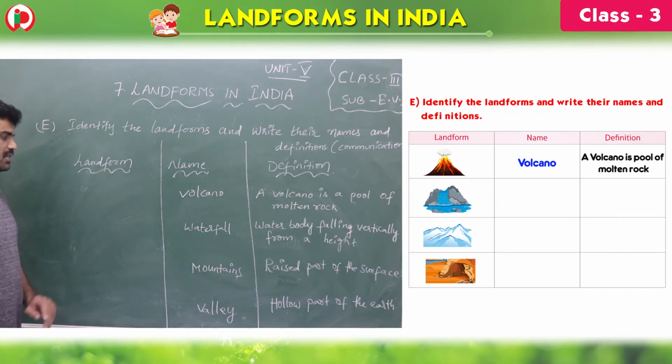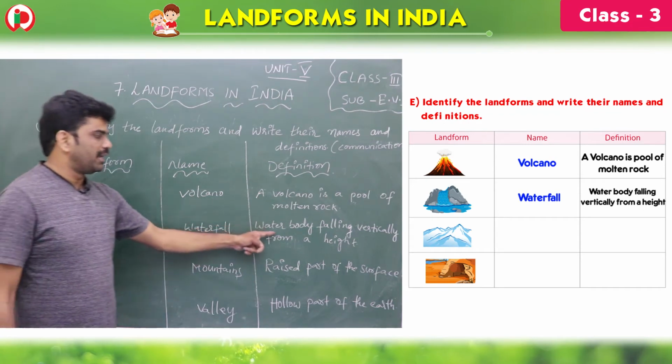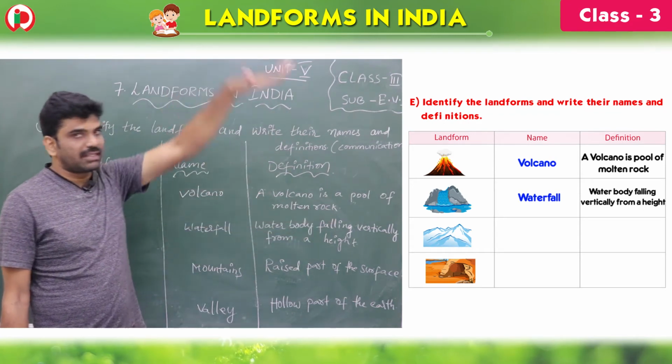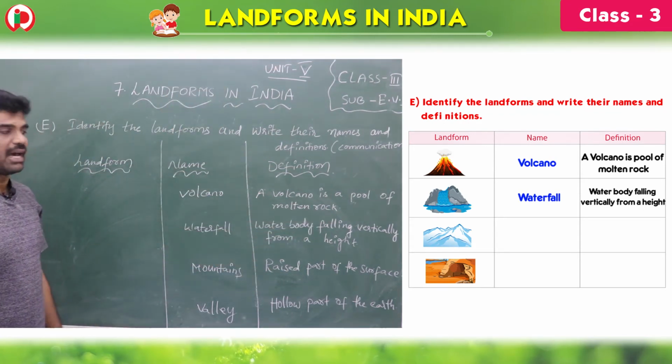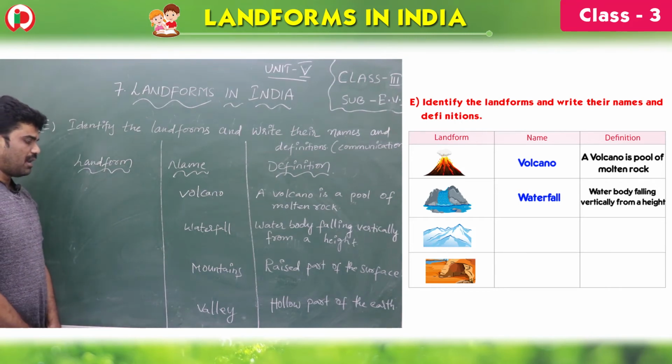See the second one, children. Yes, the water is falling from the steep. Yes, that is called a waterfall. So a water body falling vertically like this from a height is called a waterfall.